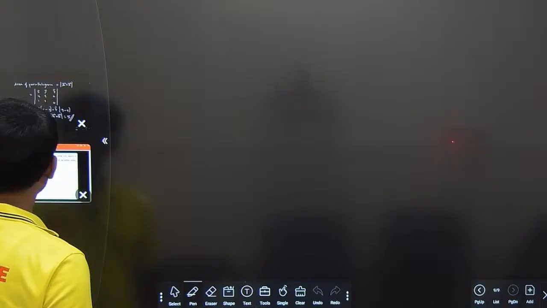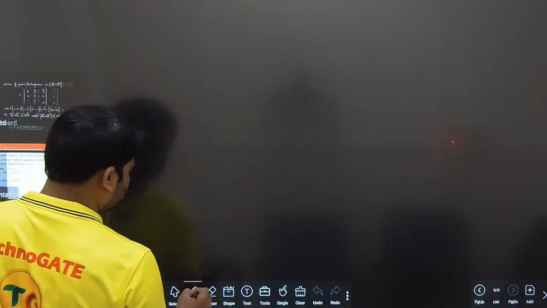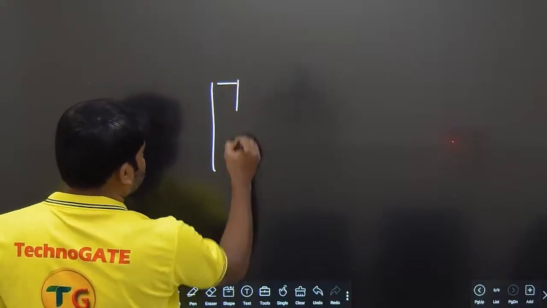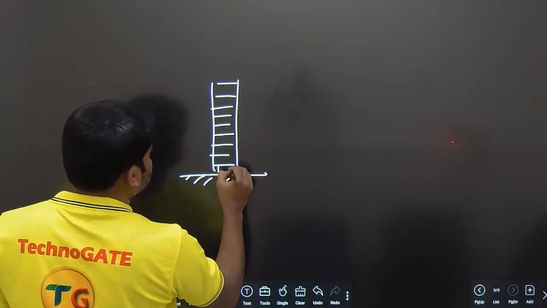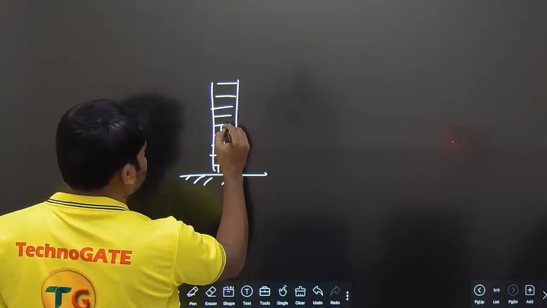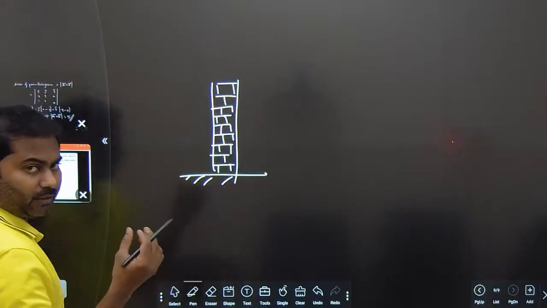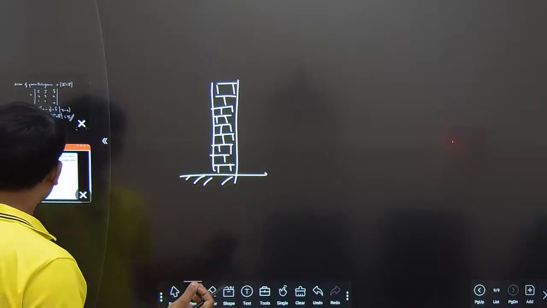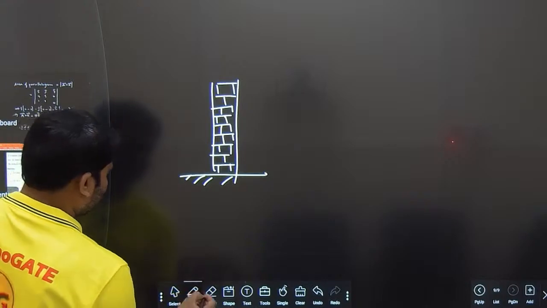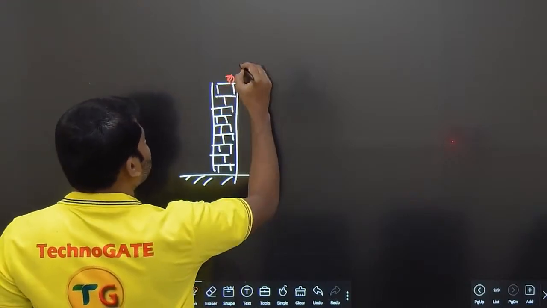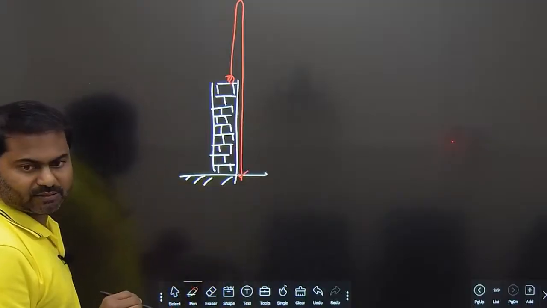So we have this: a pebble is thrown vertically upward from the top of a tower. Let's draw the tower. The tower is like this, and this is the ground. This particular pebble, a stone, is thrown upward vertically from the top of a tower. So we are throwing this stone vertically upward like this. It will go up and it will be falling down. This is the path. Clear?